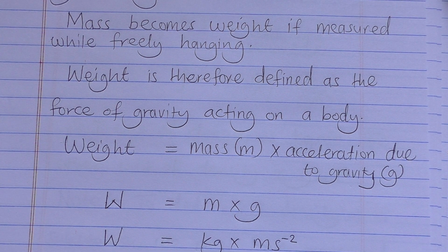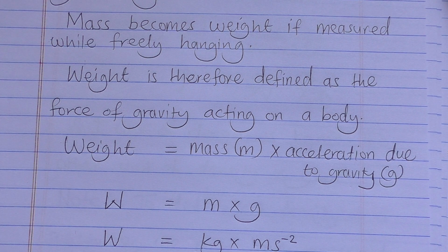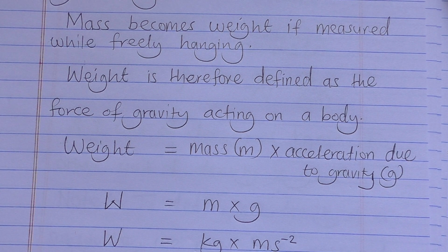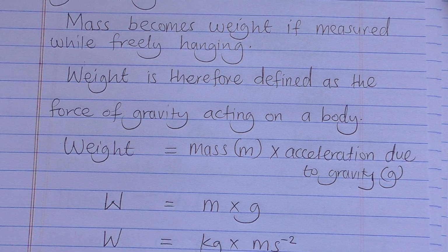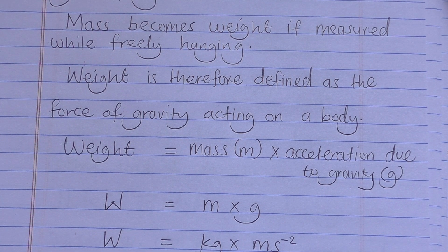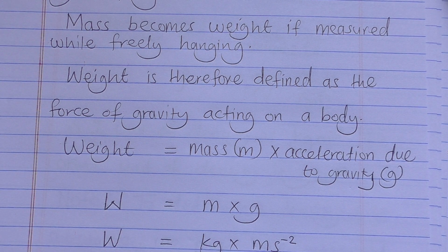Mass is measured in kilograms, weight is measured in newtons. Mass is measured using a beam balance, weight is measured using a spring balance. Mass is constant, whereas weight varies as the acceleration due to gravity also varies. Those are some of the differences.